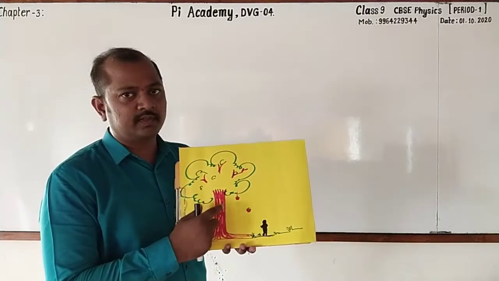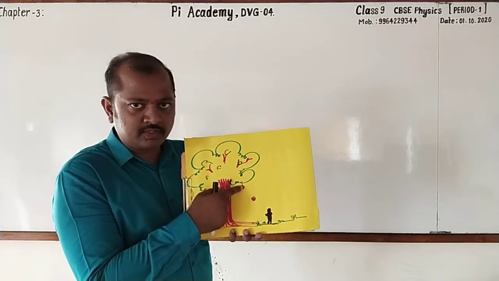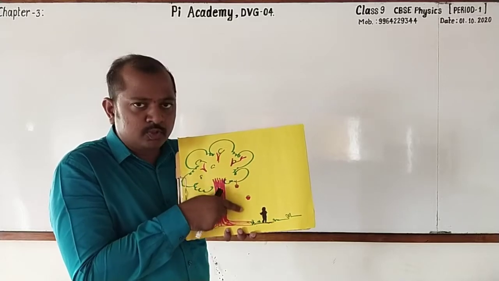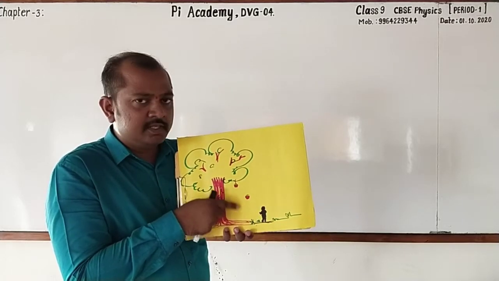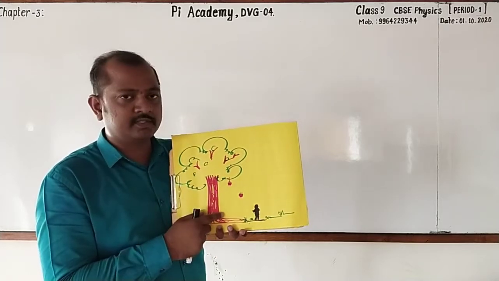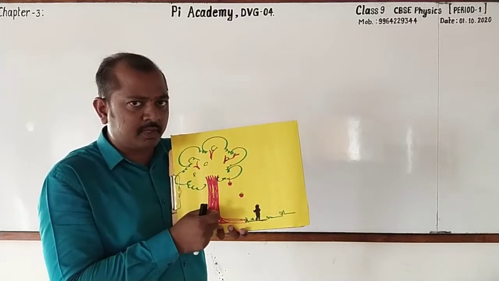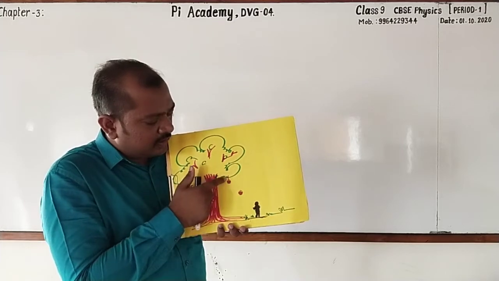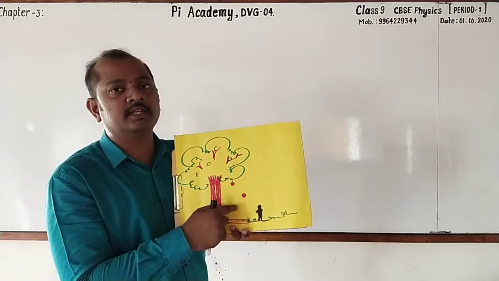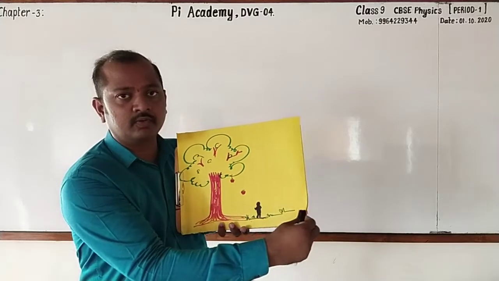See that this is the first picture, in which the fruits are falling from the tree, right? Will they move towards the ground or away from the ground? Yes, towards the ground, right? Is it not because of the attraction by the earth? Yes. Then can we say that there is a physical quantity which is responsible or which is acting between the fruits and the ground? Which is that? Very good. That is force. So there is a force of attraction between the fruits and the ground.